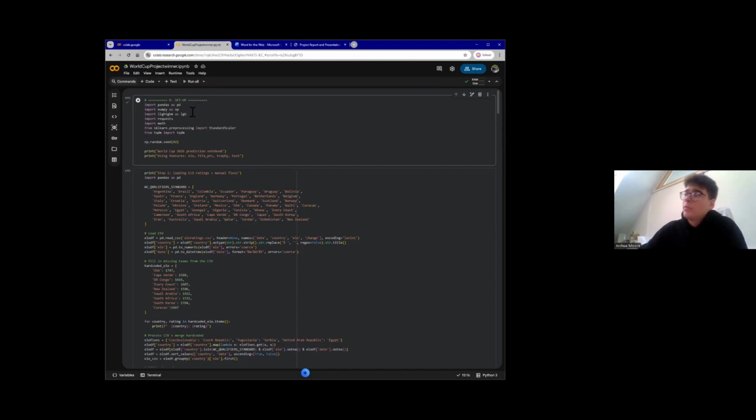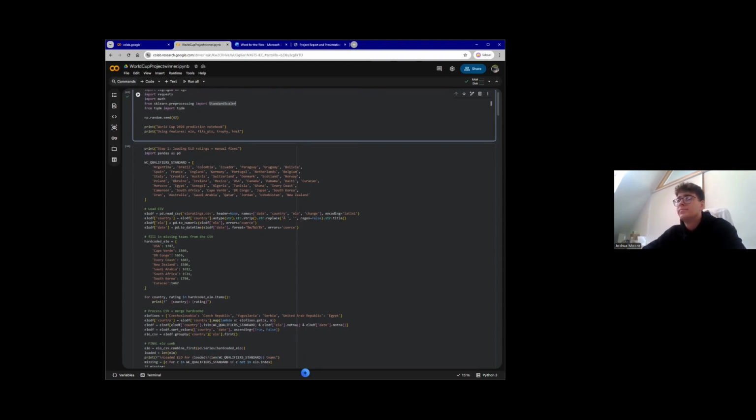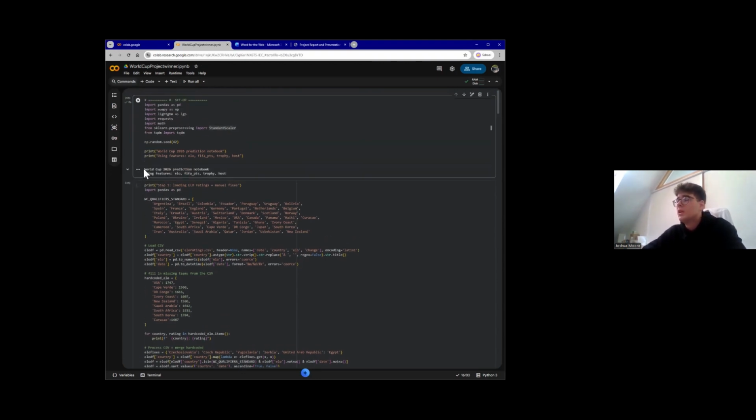So here are our libraries that we've imported. We import pandas, which helps with our CSV files, NumPy for our matrices, LightGBM as our machine learning model, scikit-learn and its StandardScaler, and the TQDM library for our progress bars. So let me just run that there. As you see, that runs fine.